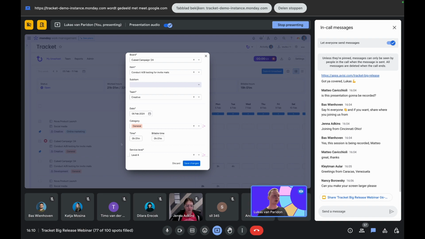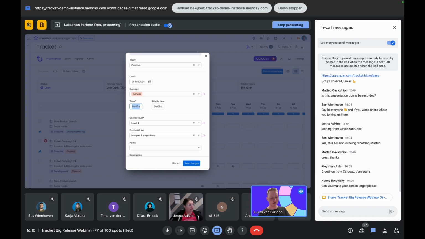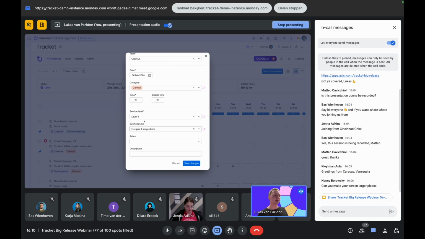So you can just start and then after finishing, you can do your changing of the hours if that's needed, if it wasn't accurate. And again, change up fields if needed. So we can do that as well.